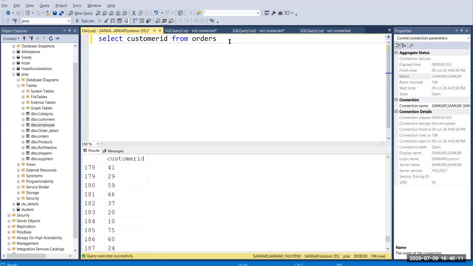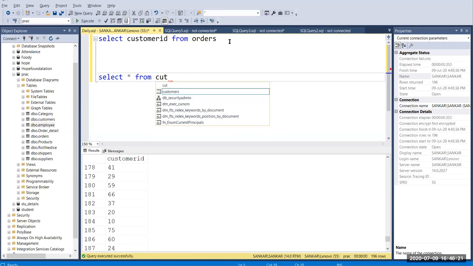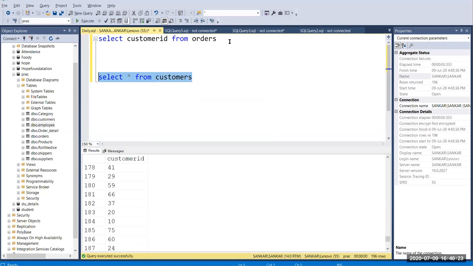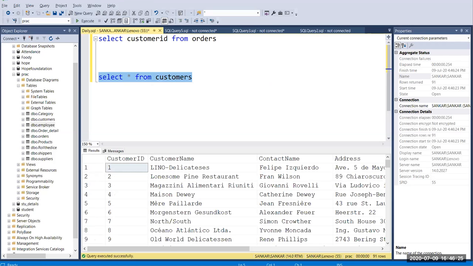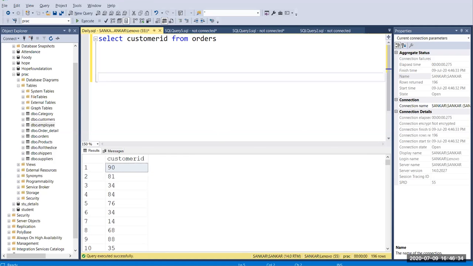But in the customers table, I'm going to run this, to just show how many records I have inserted there. Just customers. Now you can see I have only 91 rows in the customers table. If I go with orders, I have 196 rows. So in total I have 196 orders, right?